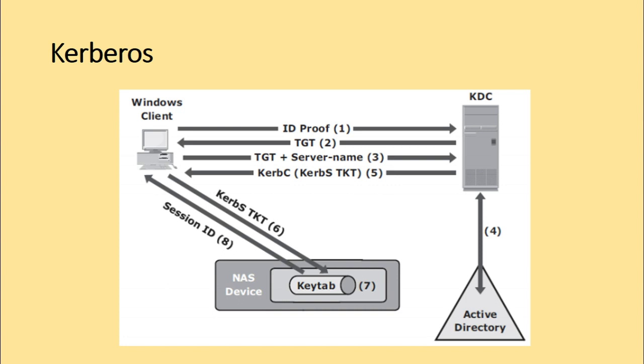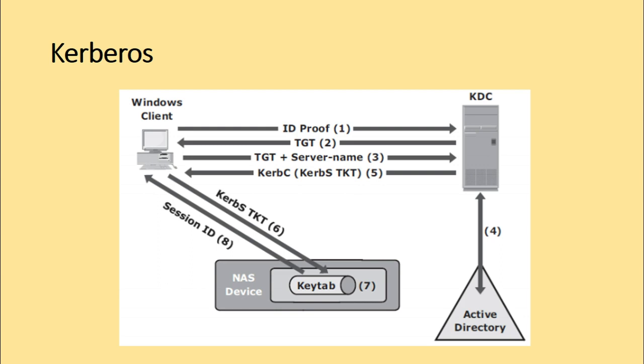So step number 4. The key distribution center checks the permissions in the Active Directory and ensures that the user is authorized to use that service. Step number 5. The key distribution center returns the service ticket to the client, that is mentioned here. In step 5, the key distribution center returns the service ticket to the client.